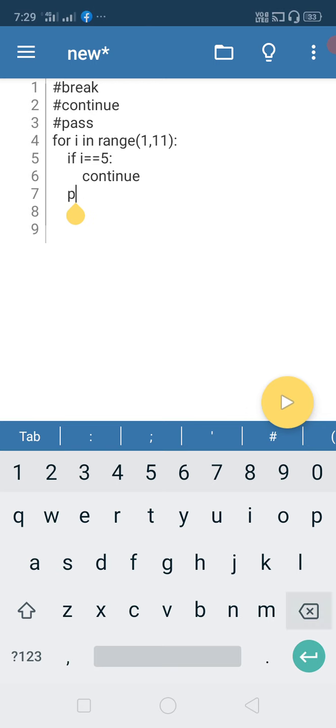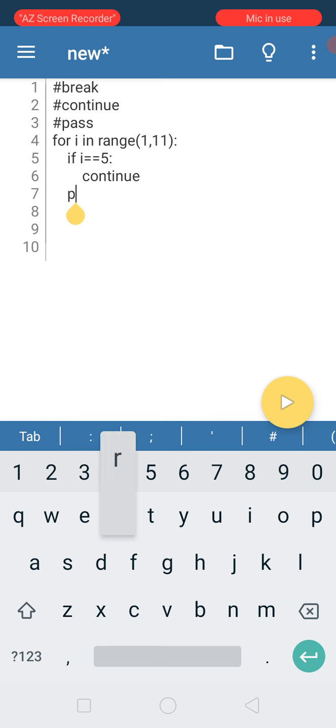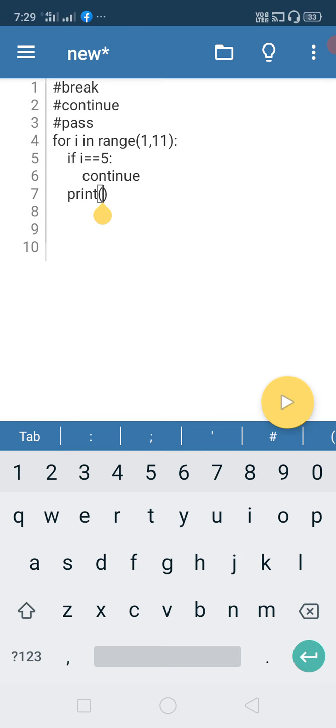Just write print i outside of this block. If i equal to 5, you just need to continue. That is, if the value of i is 5, you end that particular iteration and move on to the next iteration. That's what this continue statement means here.